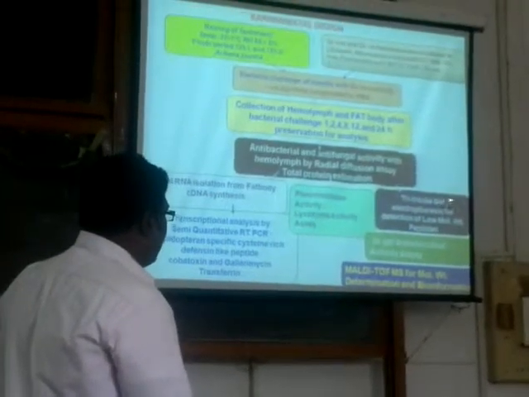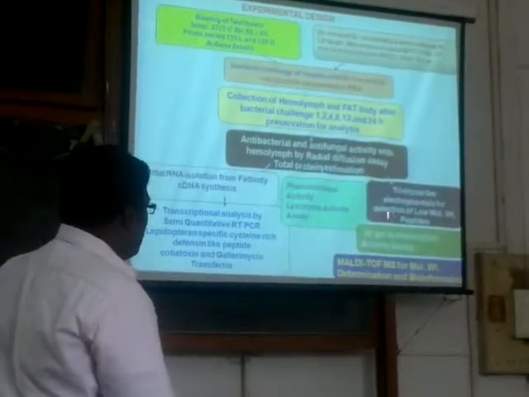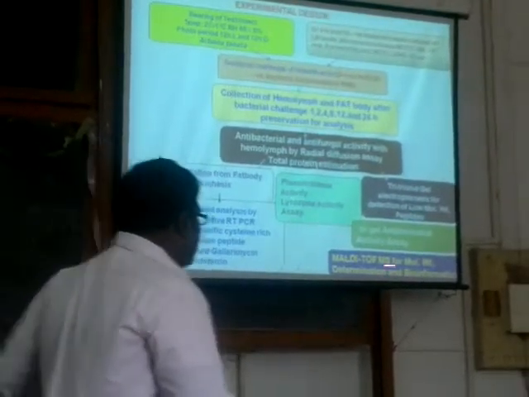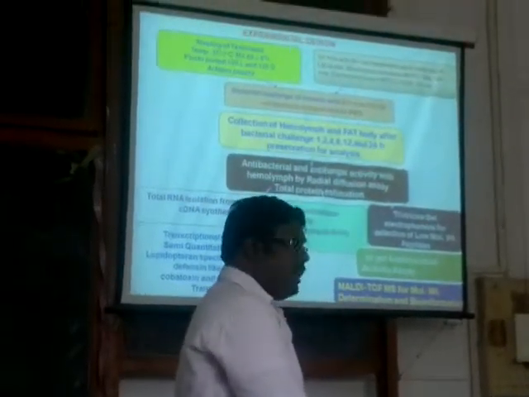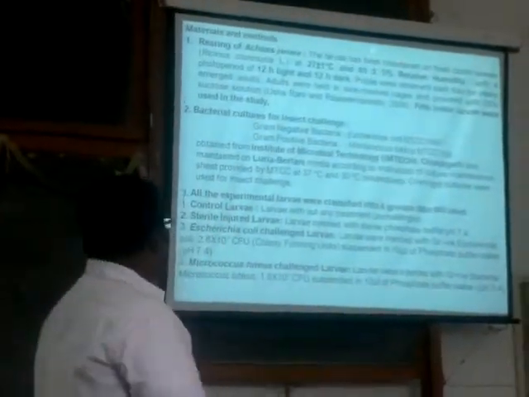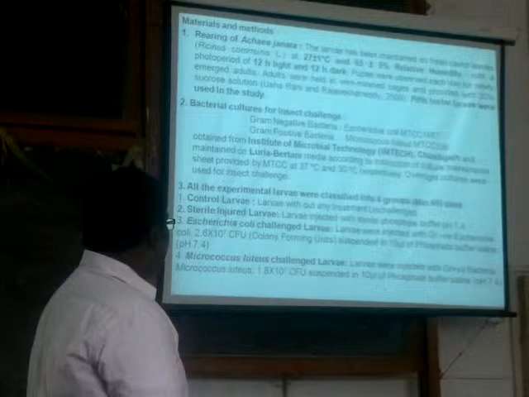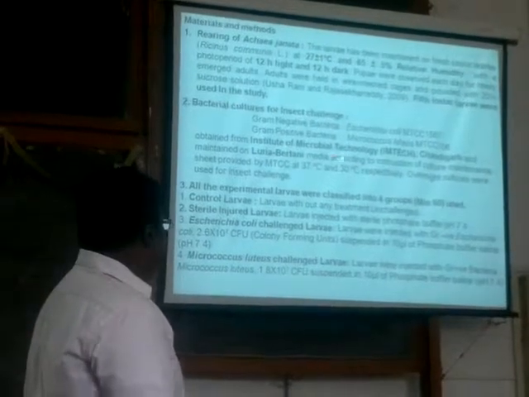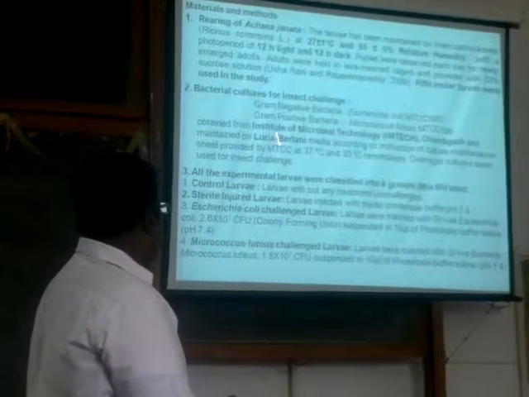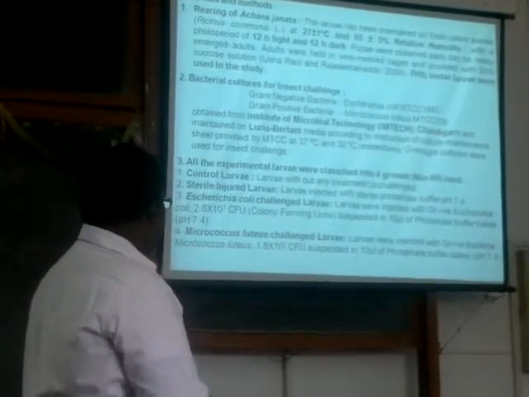And we have also estimated the phenoloxidase activity and lysozyme activity, and the proteins have been resolved on crystallizing gels for the low molecular weight proteins, and each antibiotic activity band has been characterized for molecular weight determination. This is a detailed protocol of how the insect has been cultured and the bacterial culturing methods, using the urea that we brought at 37 degrees centigrade for the E. coli and 30 degrees centigrade for the Micrococcus luteus.